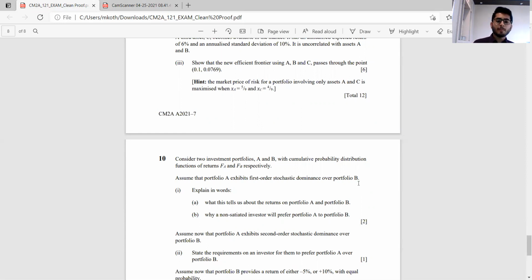That was it. Part 1B is why a non-satiated investor will prefer portfolio A to portfolio B, because a non-satiated investor is one which always prefers more returns to less returns, and therefore it will prefer that particular portfolio which stochastically first order dominates another portfolio. Now, if portfolio A also exhibits second order stochastic dominance, then what are the requirements on an investor? If you would have gone through the material carefully, you would have seen that the investor should be risk averse.